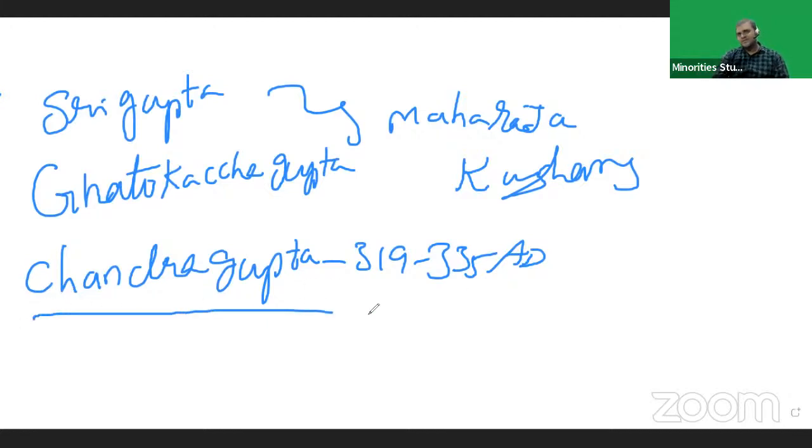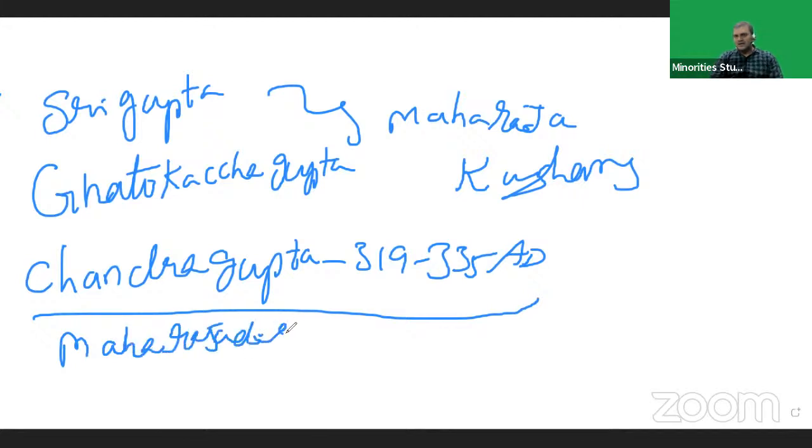Chandragupta was the first independent ruler. First independent ruler. And he used a title called Maharajadhiraja.